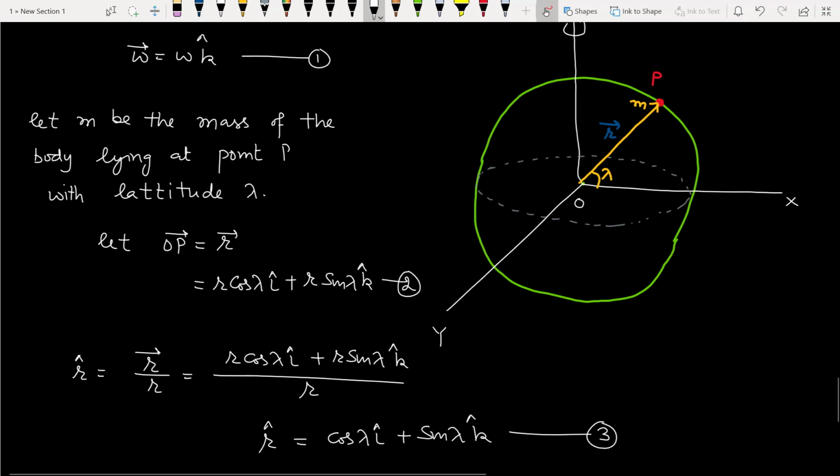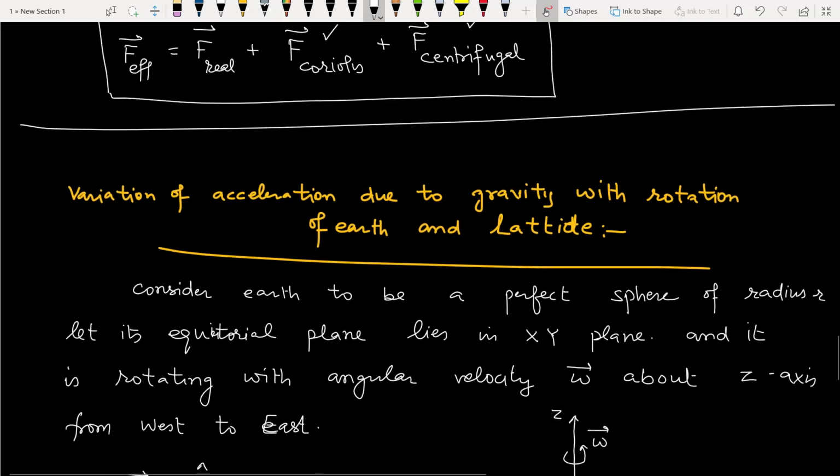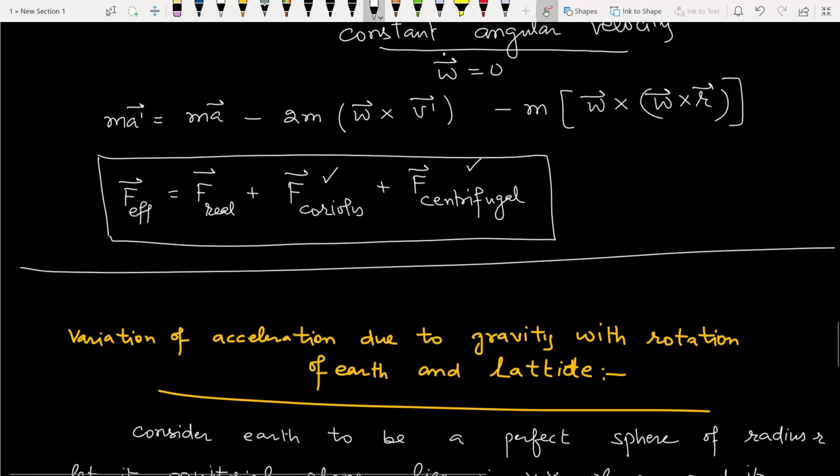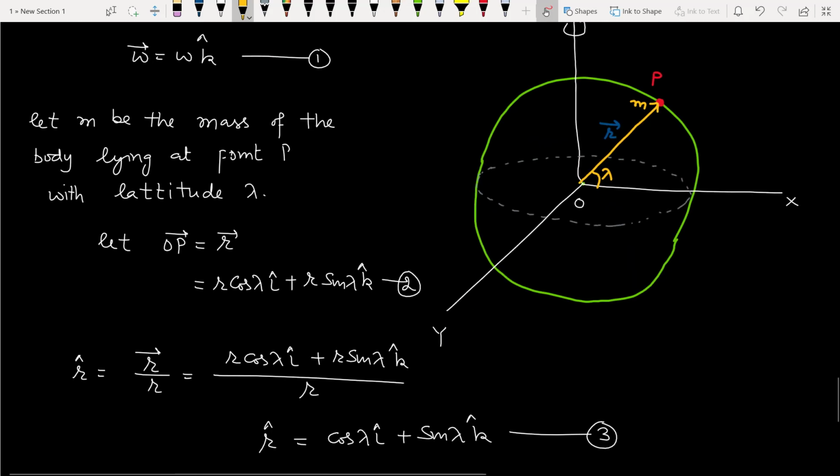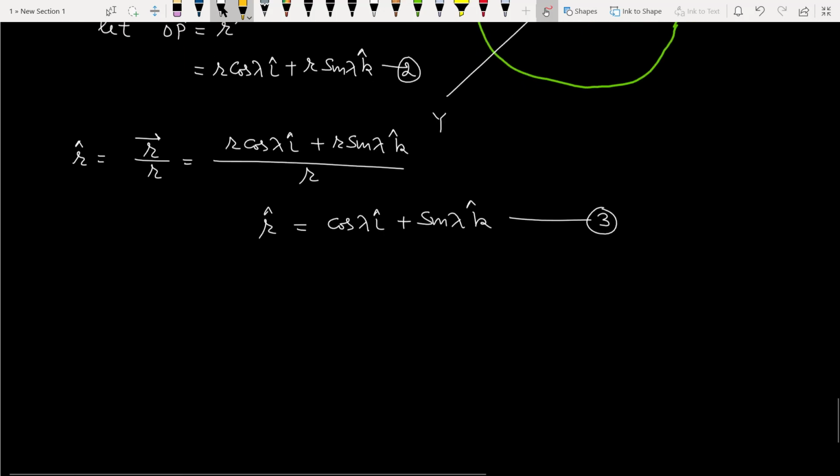So what kind of forces will be acting on the particle? In the previous article we have studied the various forces acting on the particle. The real force is the weight of the body. So now we mark the various forces acting on the particle.